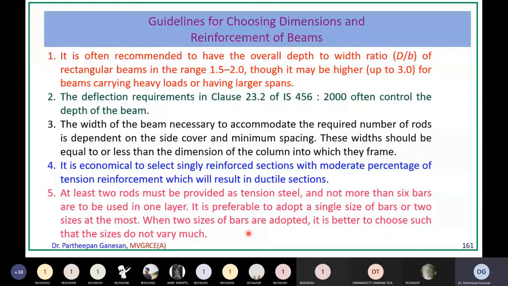vary much. For example, suppose you are in a beam, you are providing 16 mm diameter bar, and for the next diameter either you can have 18 or 20. You cannot provide 32 mm diameter because the difference is too much. So whenever you are providing 2 different types of steel with 2 different diameters, the diameters should be close to each other so that the variation is not much. So this also you should keep in your mind.